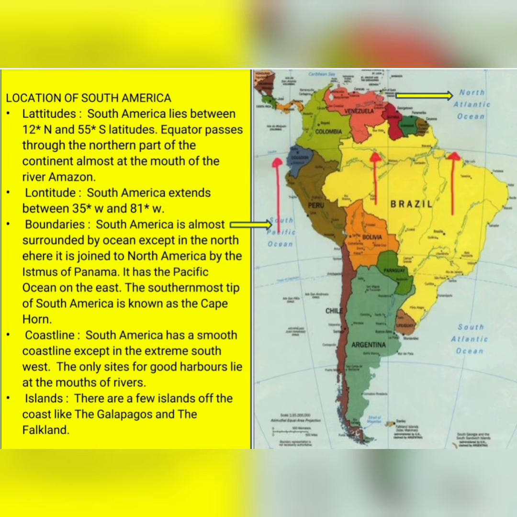Islands. There are a few islands off the coast of South America. The Galapagos Islands lie at the equator in the Pacific Ocean. The Falkland Islands, which are a crown territory of the UK, lie off the southeast coast in the Atlantic Ocean.